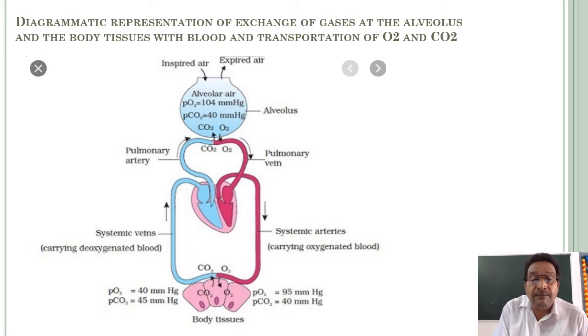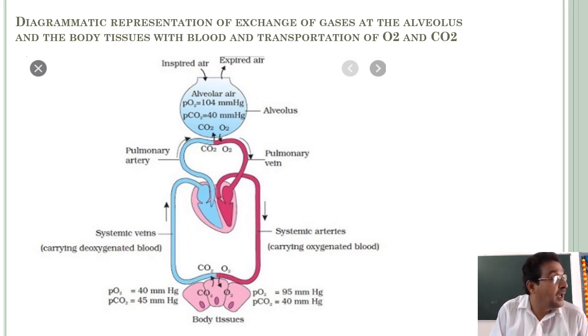At the same time, in tissues, what are the partial pressures of O2 and carbon dioxide? Partial pressure of O2 is just 40 mm Hg and partial pressure of CO2 is 45 mm Hg. That is because of cellular respiration and catabolic processes; the partial pressure of carbon dioxide is a little higher than that of oxygen in the tissue.